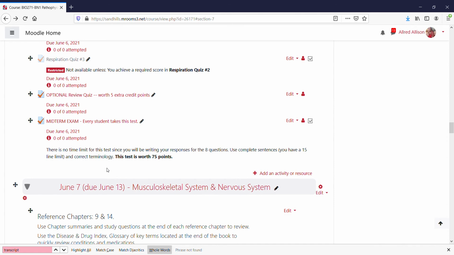However, there's no time limit on this test, and the reason why is because you have 8 questions that are short answer. There's a 15-line limit, and this is where you will answer a couple of discussion questions with a condition that I've presented you with, kind of like a mini case study. So take your time on this. There's no time limit on it, but once you open it, you've got to complete it. This is the midterm that is due June 6th.